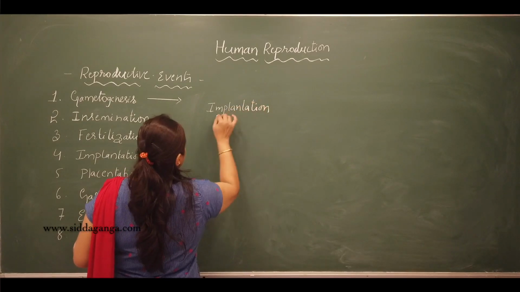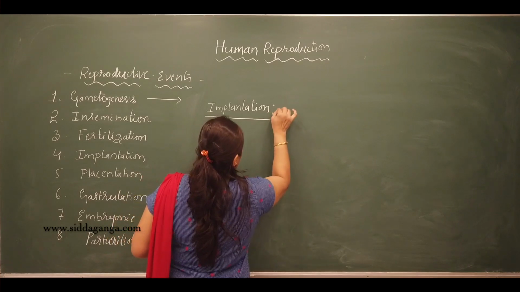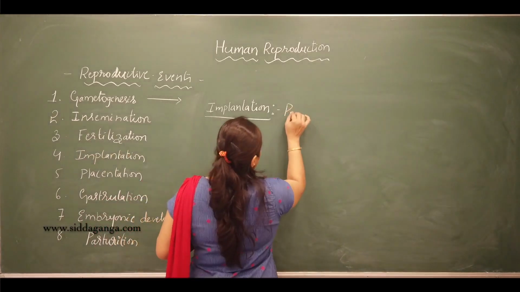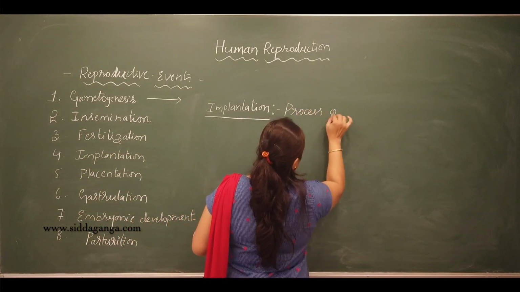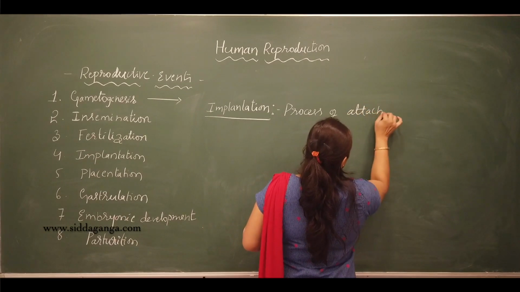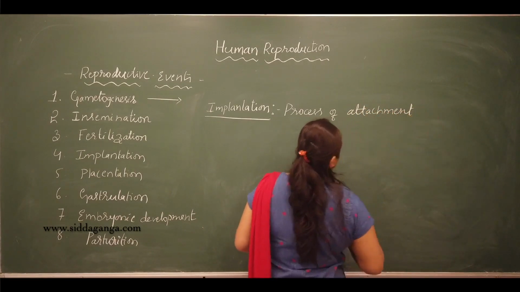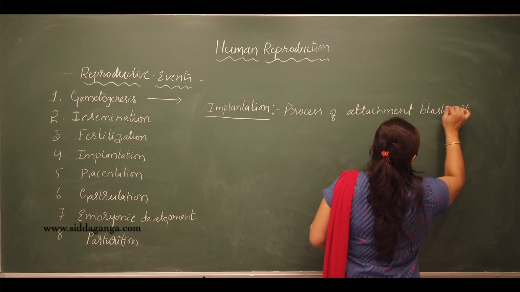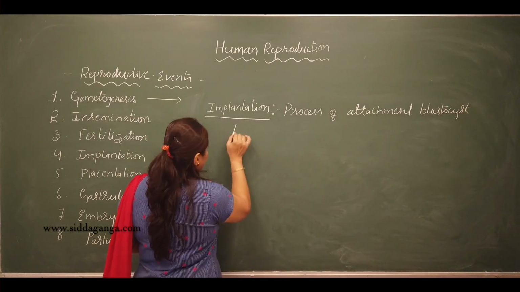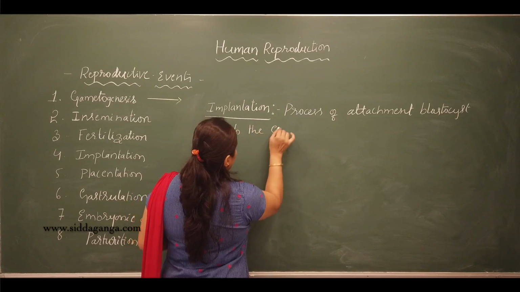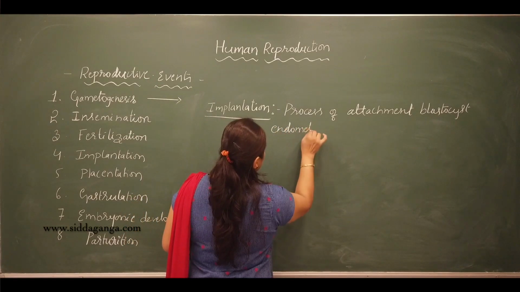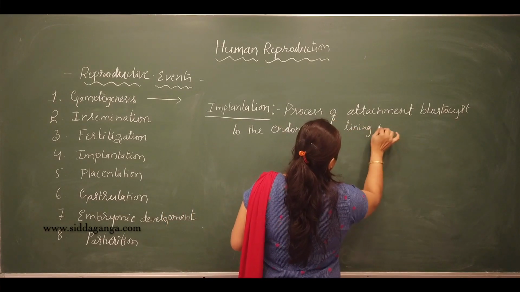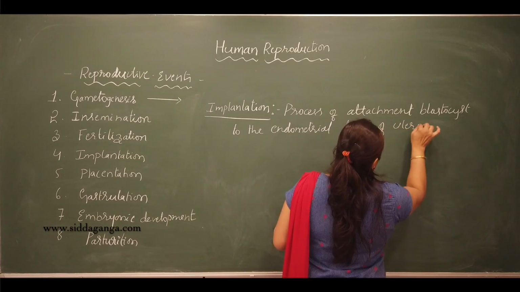Next process is implantation. Implantation is nothing but the process of attachment of blastocyst to the endometrial lining of uterus.